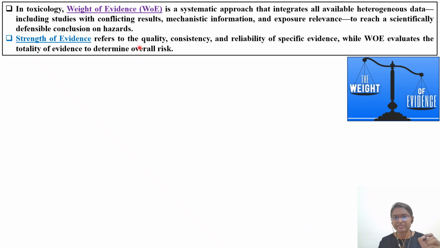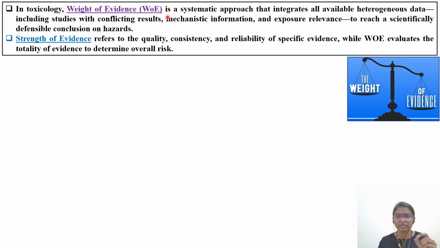Strength of evidence refers to the quality, consistency, and reliability of a specific piece of evidence. My understanding is that strength of evidence means there will be one article. So what is that article? The focus is towards only one particular article or one particular study. What is the quality of the study? In which journal has it been published? Is there any consistency in the results? So it is related to one particular study or one particular article.